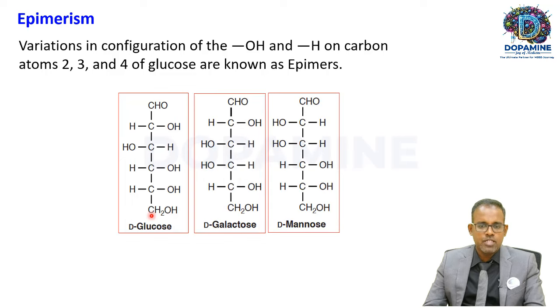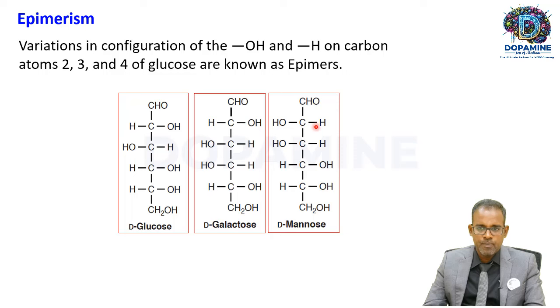Now see D-galactose and D-mannose. They are also hexoses. Just see the difference between these two: 1, 2, 3, 4, 5, 6. Where is the difference? The difference is in the 4th carbon. The H and OH group of glucose is different from galactose at C4. So glucose and galactose are epimers, differing in the orientation of H and OH around the 4th carbon atom. Now let's look at mannose.